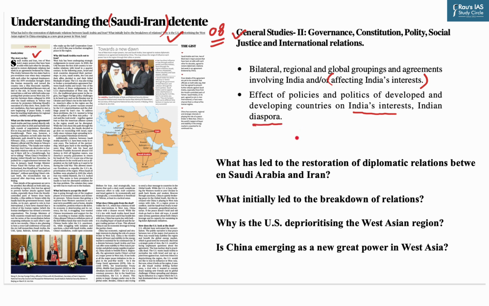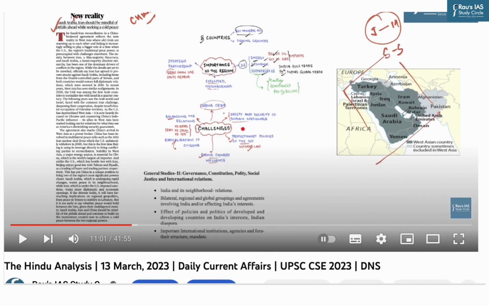Now, this development is being brokered by China, and this very role of China in this negotiation does affect India's interest manifold. Various aspects related to this negotiation have already been covered in the DNS dated 13th March 2023 by Webhoser. You can refer to that for a better understanding of the issue.